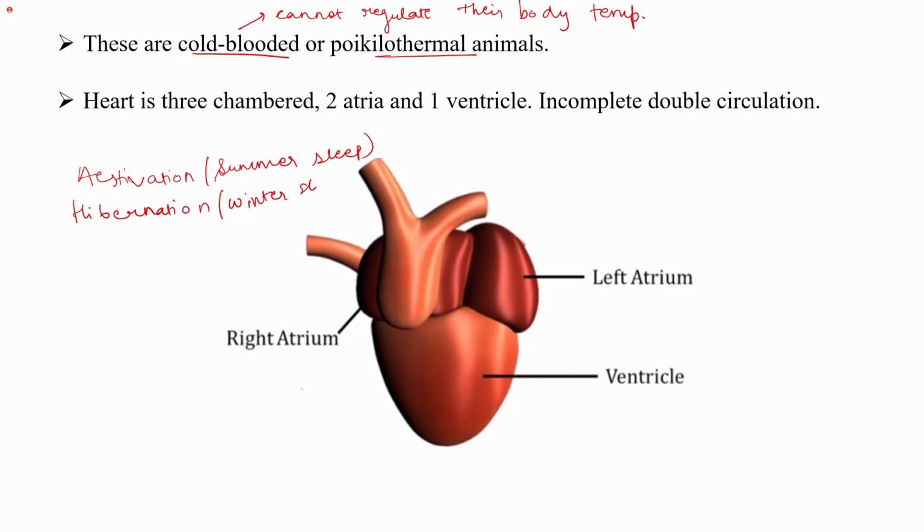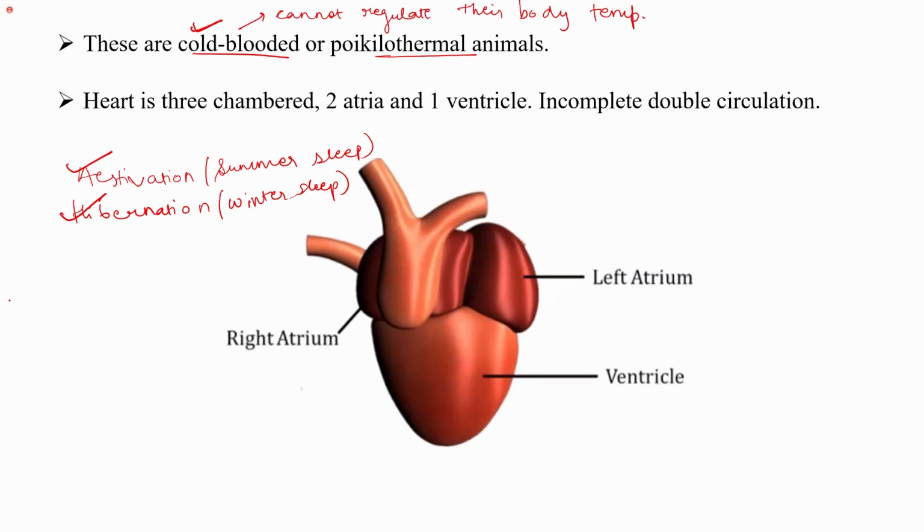So this is the winter sleep. They cannot maintain their body temperature. Therefore, they have to escape these situations.